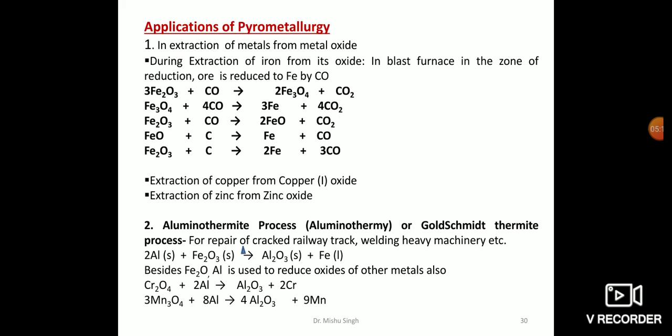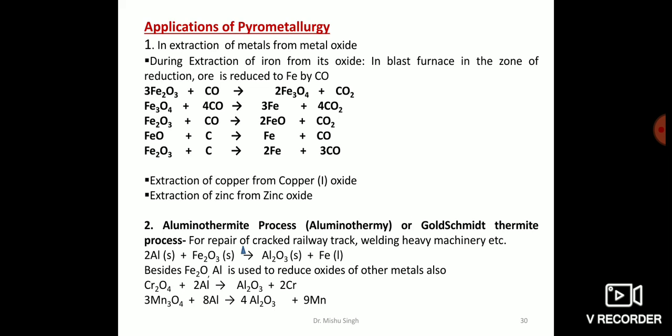Similarly, in extraction of copper from copper oxide, pyrometallurgy is again used. If you remember, in the Ellingham diagram, the copper to cuprous oxide curve is almost at the top, while the carbon to carbon monoxide and the carbon to carbon dioxide curves lie much below, particularly in the temperature range between 500 to 600 Kelvin. This means that it is very easy to reduce cuprous oxide to metallic copper by heating it with coke.